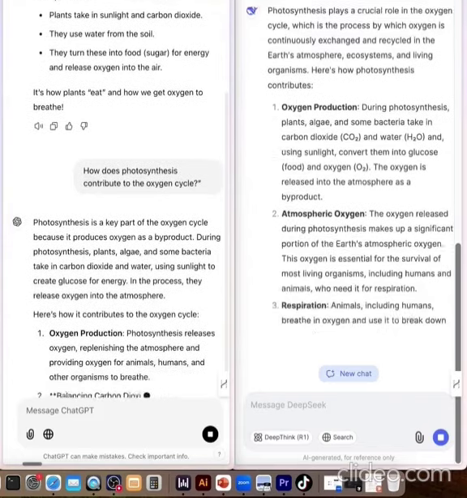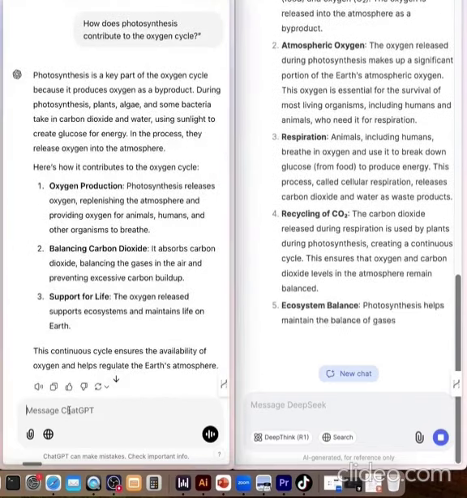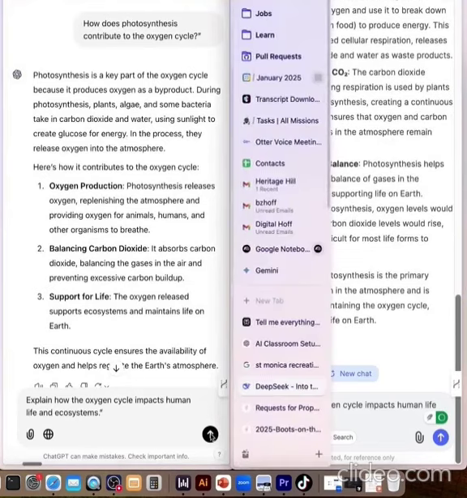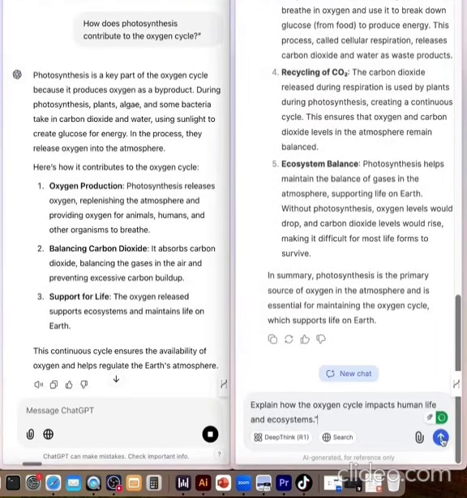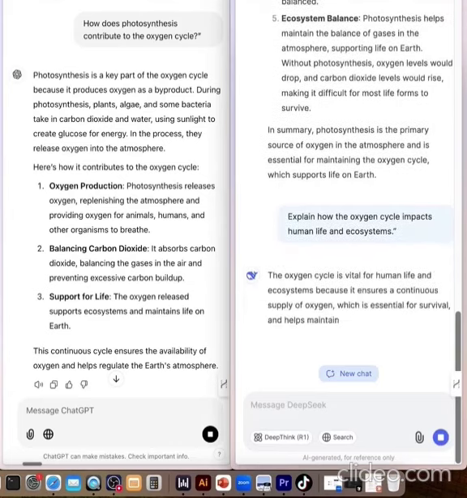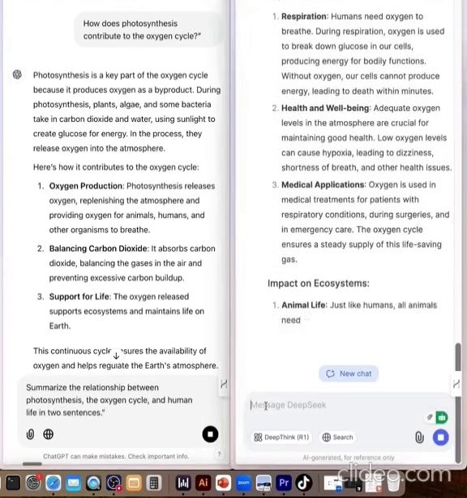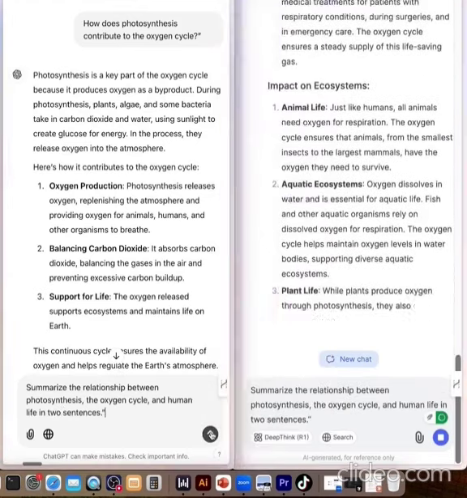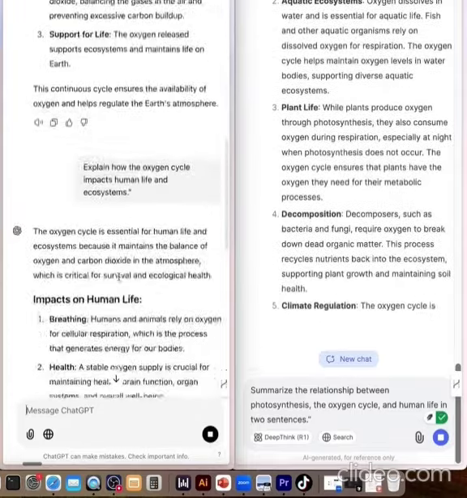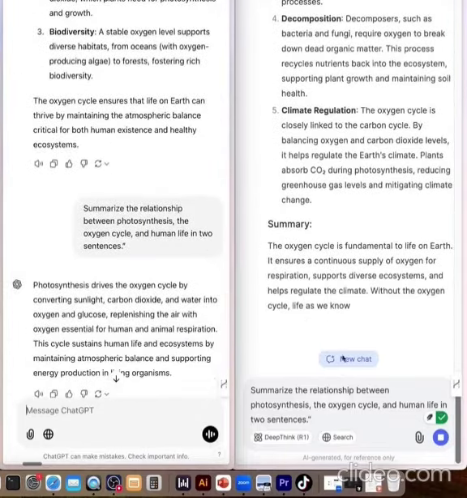And then we're going to do explain. And so this is our first just basic context handling. And then we're going to review what they say. And then summarize in sentences. And so we're going to see here, ChatGPT is still talking. DeepSeek is still